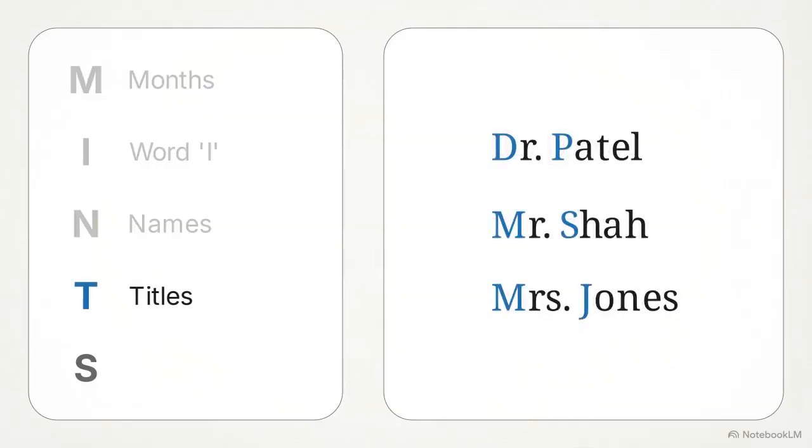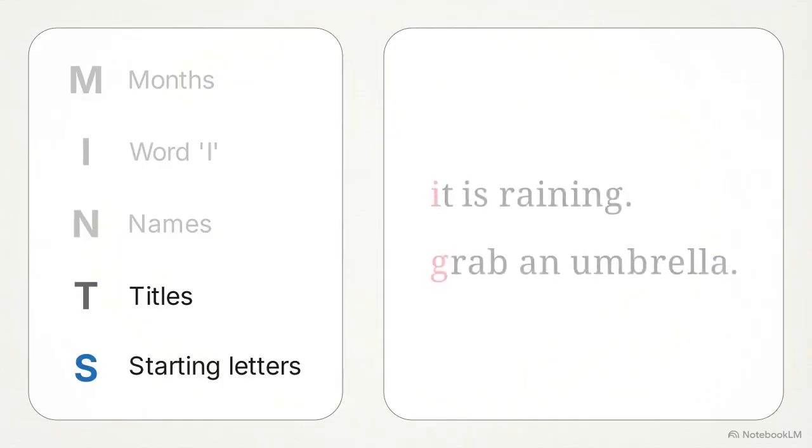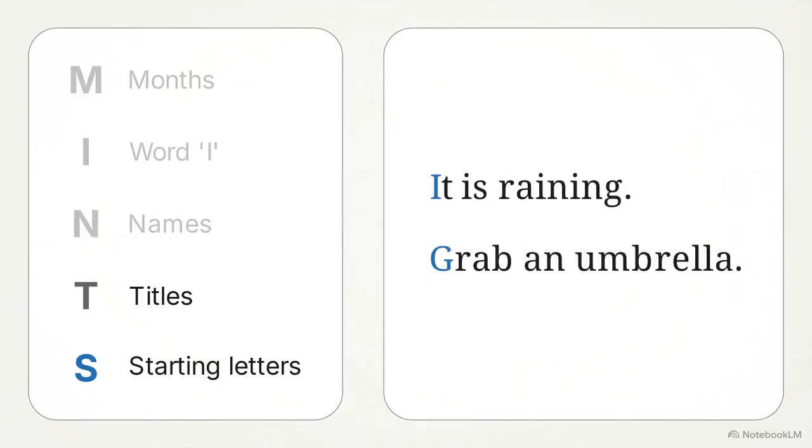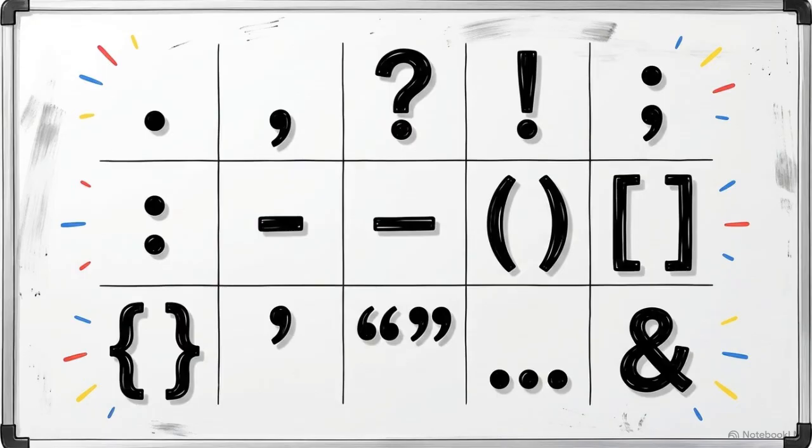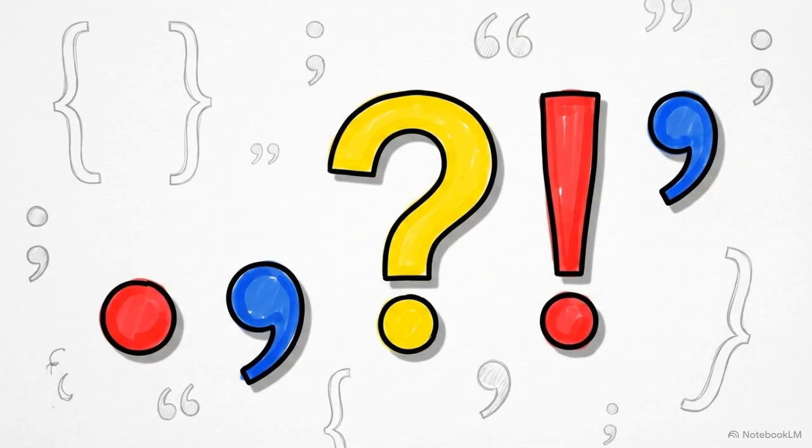T stands for titles. Designations like Dr., Mr., or Mrs. Finally, S, the starting letter of every new sentence. Once you have capitalized the required points, you need to control the pacing. English has 15 punctuation marks, but 5 act as the core tools.